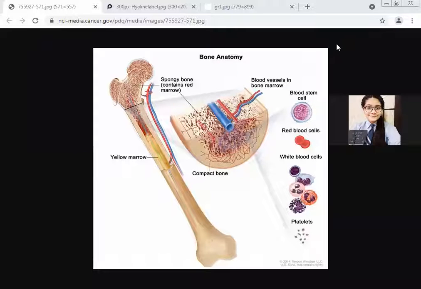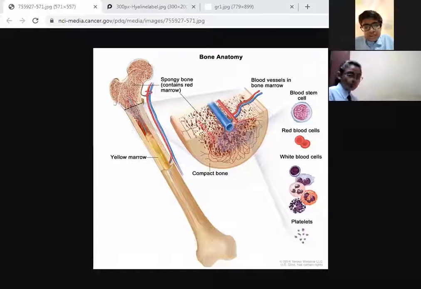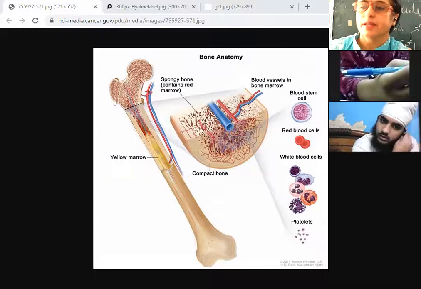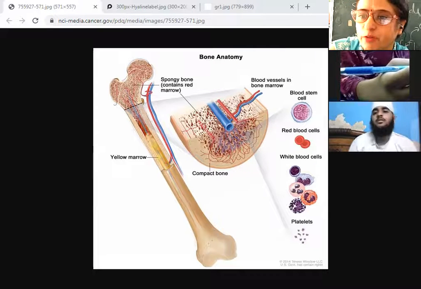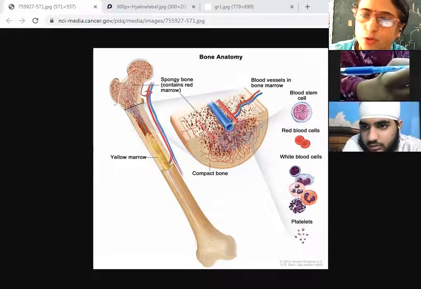Ma'am, the matrix of the bone is hard because of proteins and compound of calcium. Yes, compounds of calcium and phosphorus. Because of the protein and the compounds of calcium and phosphorus. You all have to note down all these things. Don't you note down?